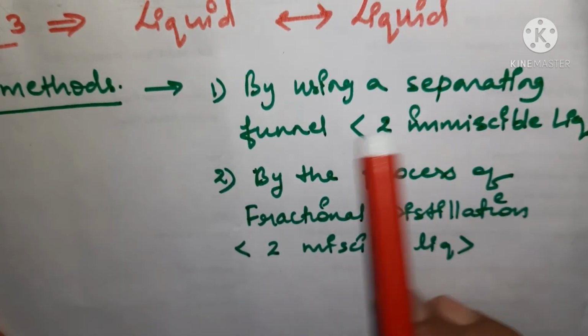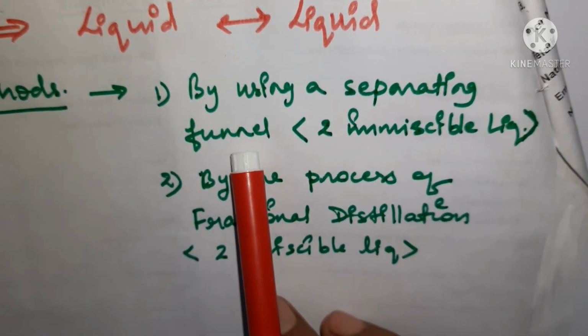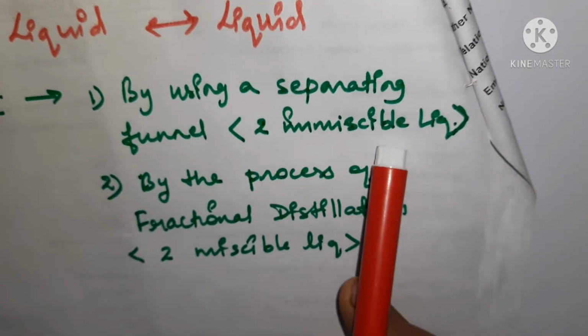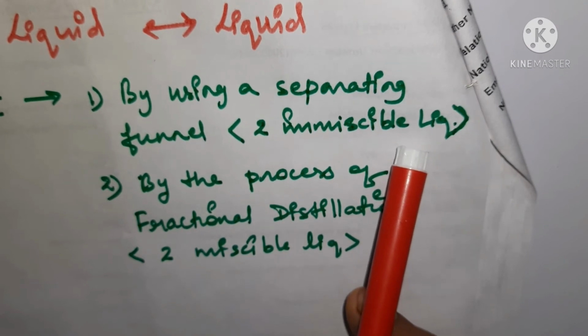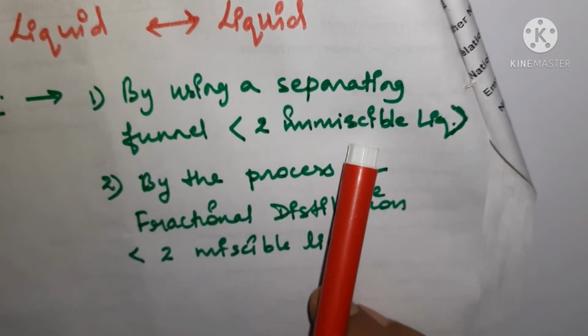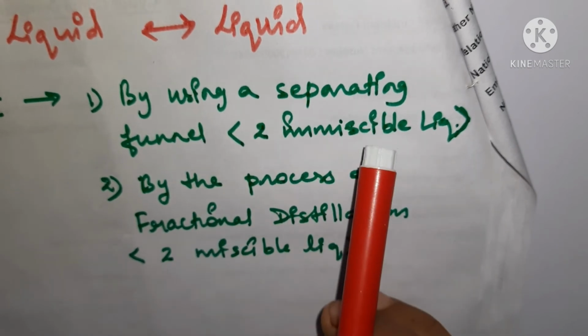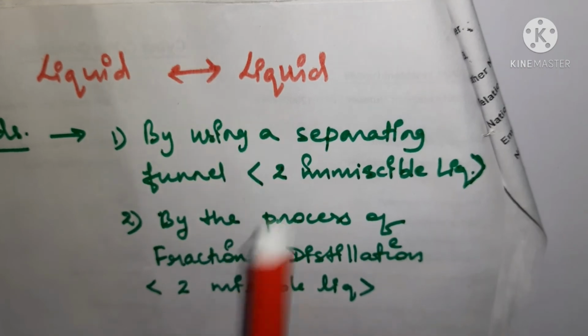One method is using a separating funnel. It is used for 2 immiscible liquids. When 2 immiscible liquids form a mixture, a separating funnel is used to separate them. This is the first method for the third case.